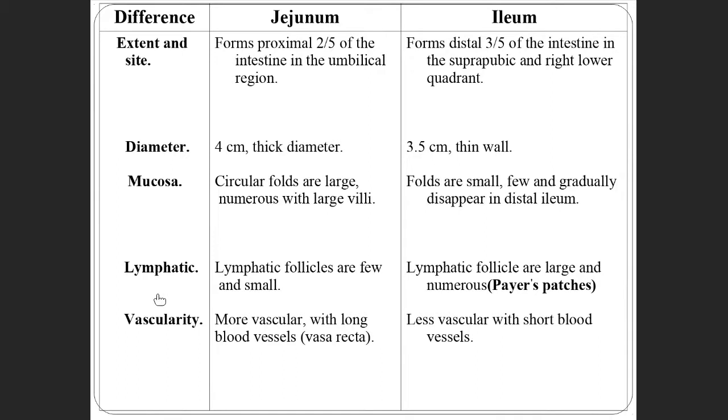In the jejunum, the lymphatics are very few. And how to identify the ileum? In the ileum, you will see a large number of lymphatic follicles. These follicles are called Peyer's patches. In which part of the intestine will you see the Peyer's patches? It is the ileum.